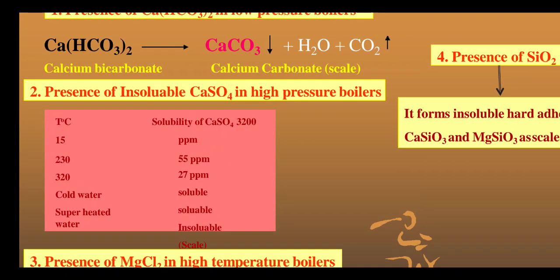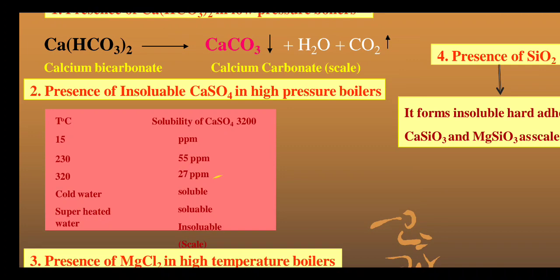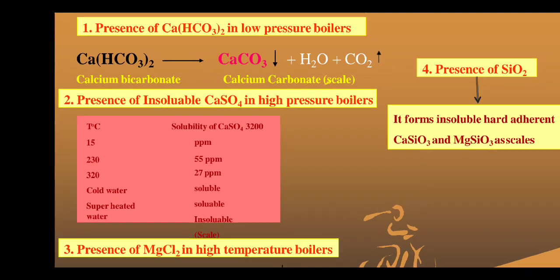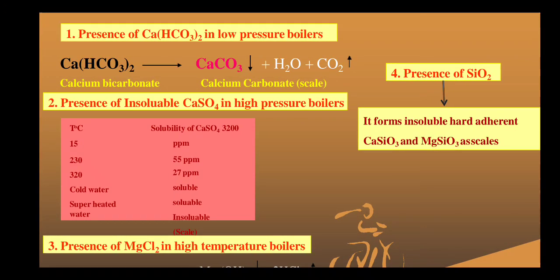At 320 degrees, it is 27 ppm. As temperature increases, the solubility of calcium sulfate decreases, and it is deposited in the form of white precipitate. That means white color scales may be due to the formation of calcium sulfate.